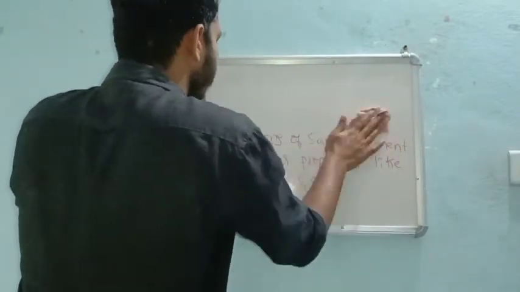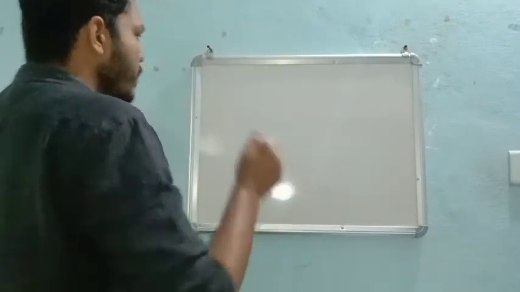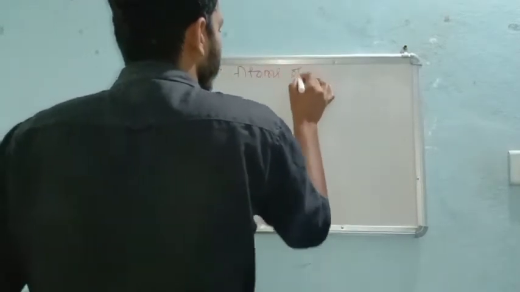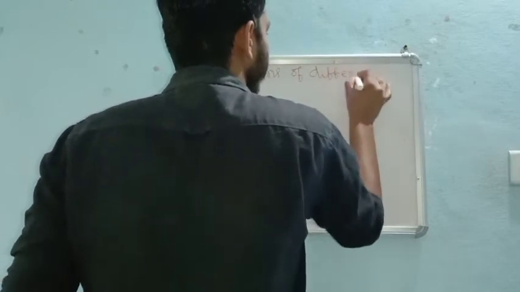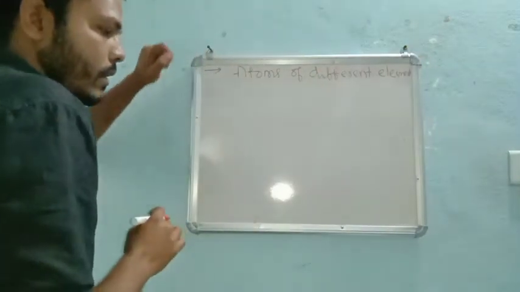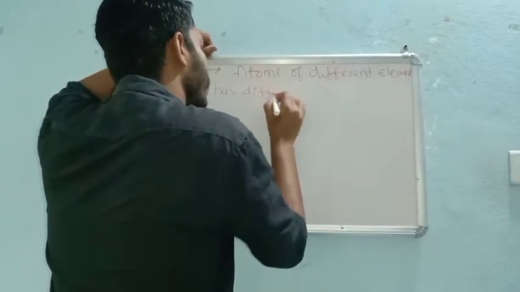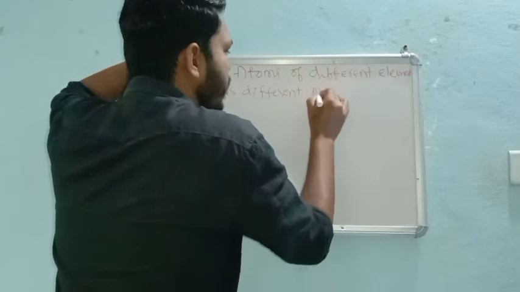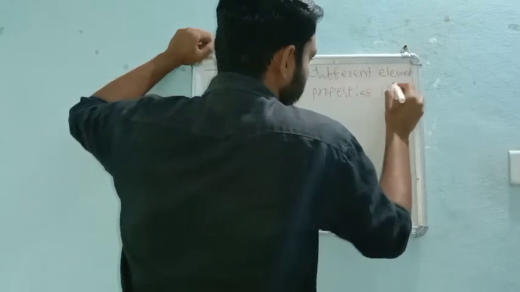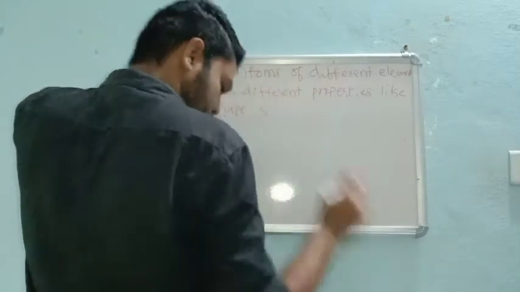The third point, coming to the next point: atoms of different elements have different properties, like shape, mass, and size.